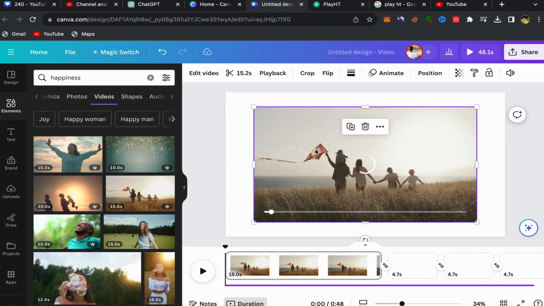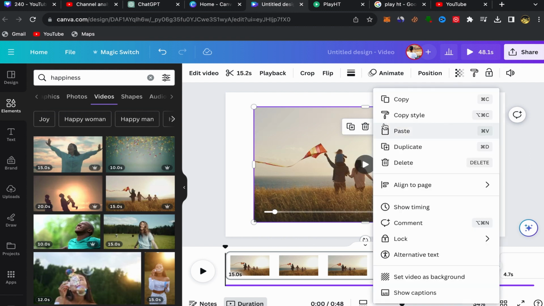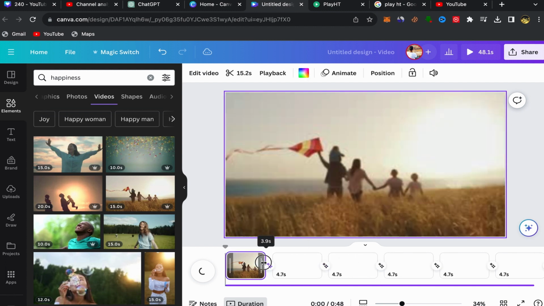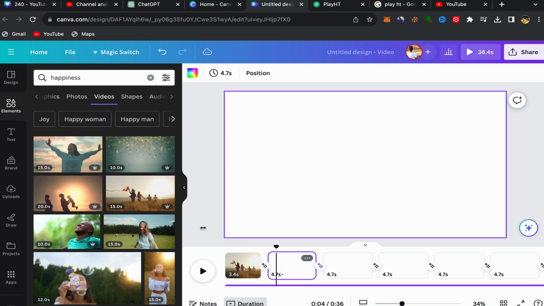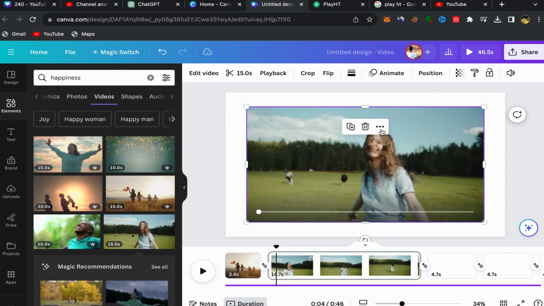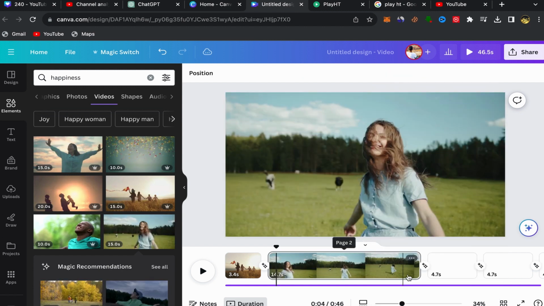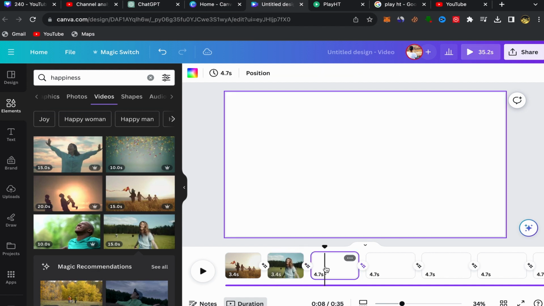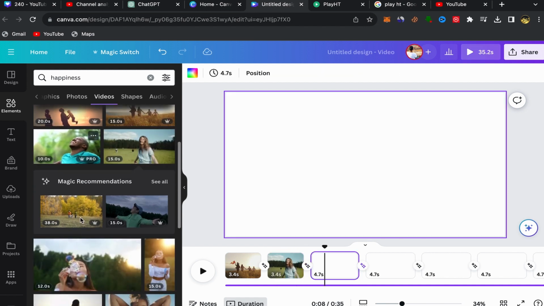Your video will be over here. Click on these 3 points, set the video as background. Go to the end of this video, click over here, keep clicking, swipe left like this to make the video short. Then click on the next page and add a different video. 3 points again, set the video as background, make it short, add a different video, scroll down.